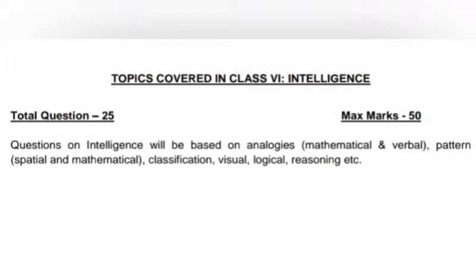Basically, visual questions are pictorial questions, and logical reasoning. IQ is basically a multiple direction concept, but overall we can say it's pattern recognition.